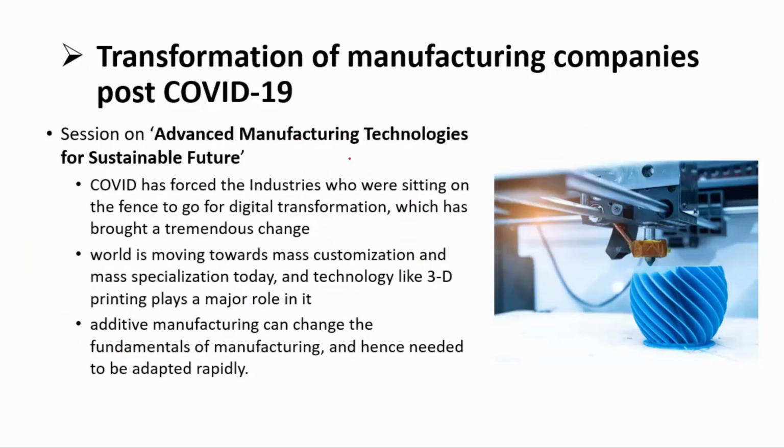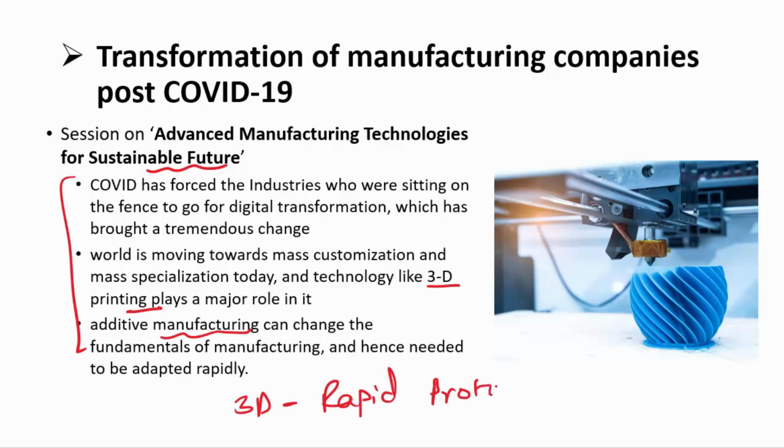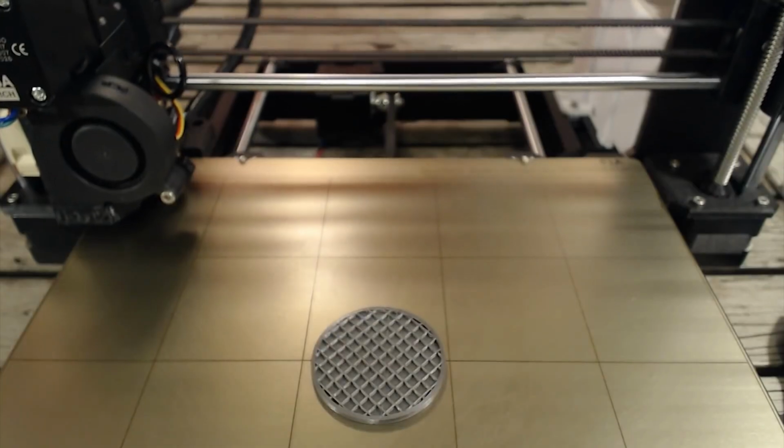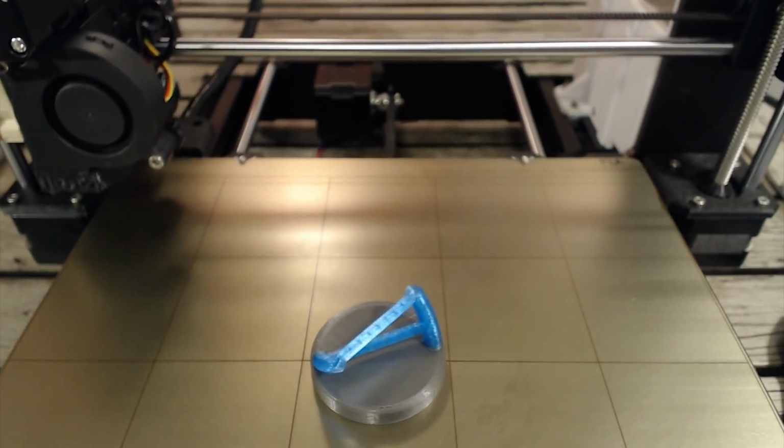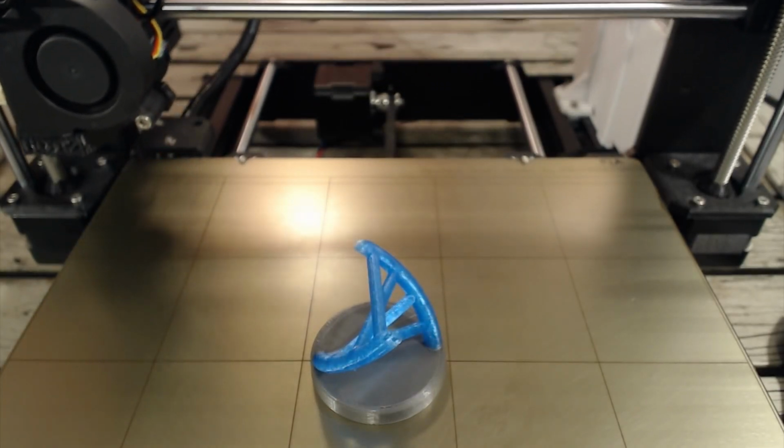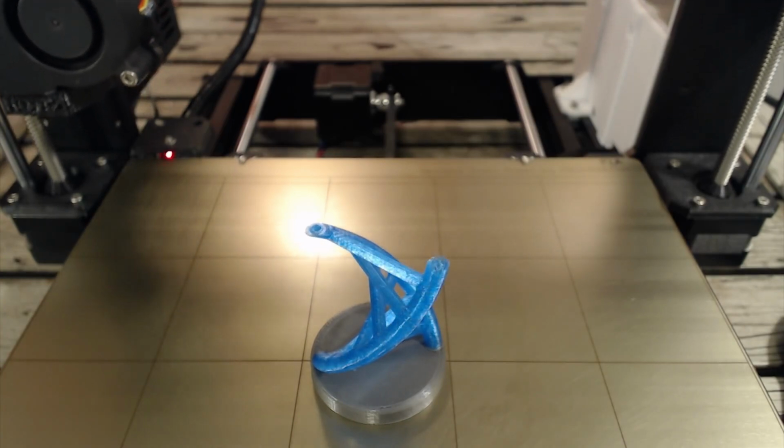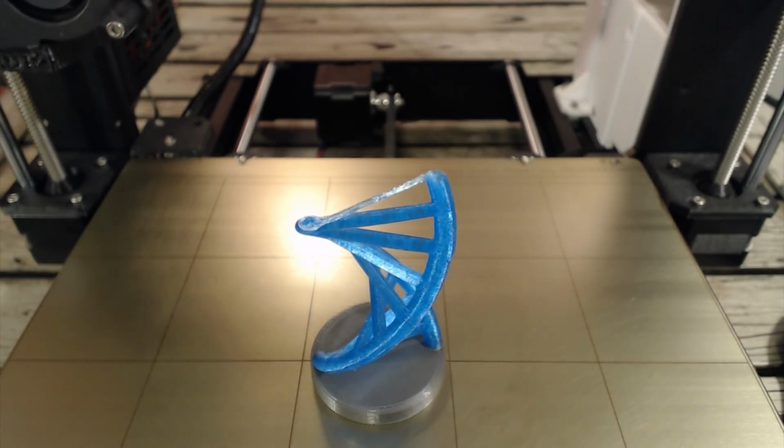Next, the session was on advanced manufacturing technologies for a sustainable future, right? So in this entire session, the main focus was given to 3D printing, which is additive manufacturing. Why 3D printing? Because 3D printing is a rapid prototyping method, right? And since it is a rapid prototyping method, this is one of the cheapest methods to develop anything. There is almost zero wastage of material, and mass level production can also be done in some cases. It is very affordable, it is very cheap at times.